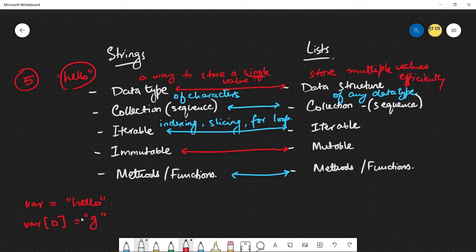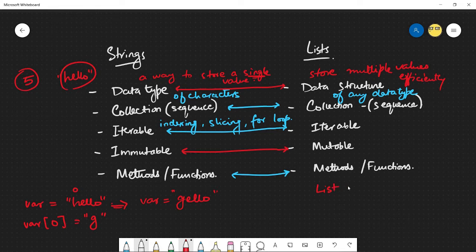So I'm trying to convert the 0th index value, which is the letter H in my string variable, to a letter G, and Python says that it is not allowed because strings are immutable. I can't mutate them. What I'll need to do is redefine the entire thing again to get what I needed. Now, contrast that with lists, and let's say I have a list variable.